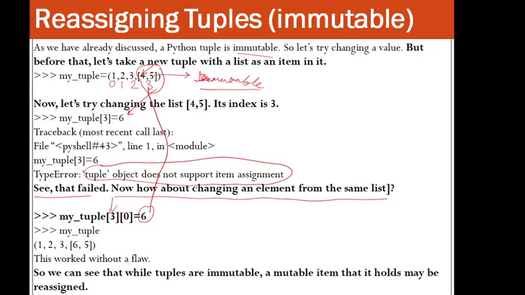So this 6 will be replaced over here. You can see it is allowed, because list values can be reassigned. Tuples are immutable, and a mutable item that it holds may be reassigned.